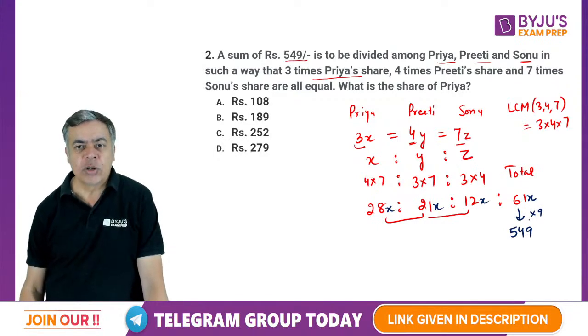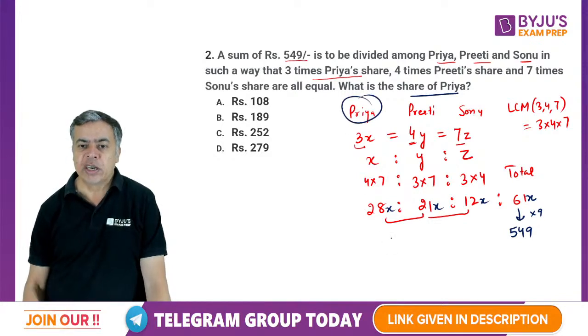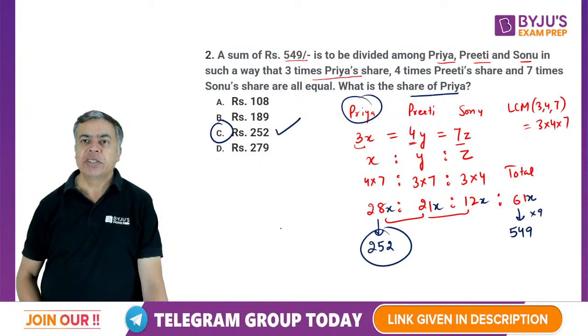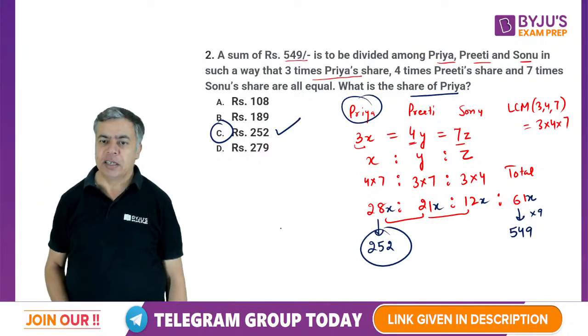That means x is equal to 9. He is asking the share of Priya, which is the first share. So 28 into 9 becomes 252. So the share must be 252, option C must be the correct answer.